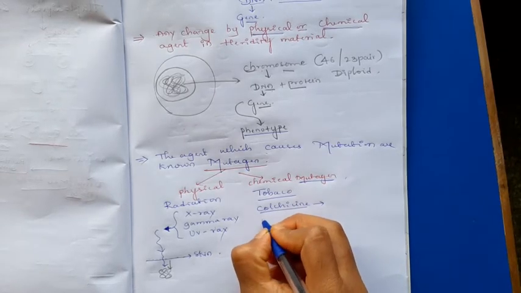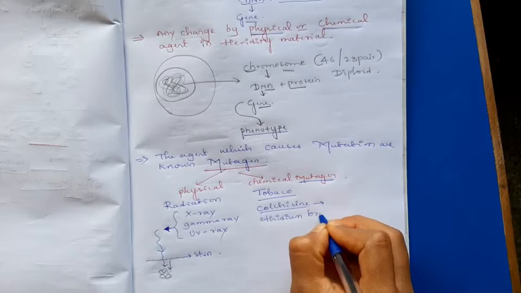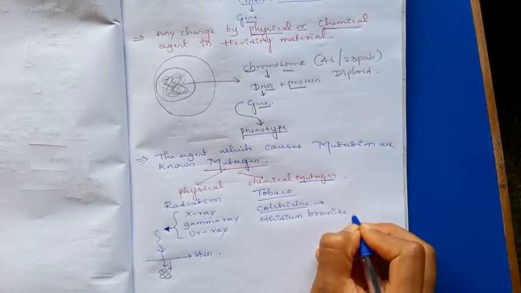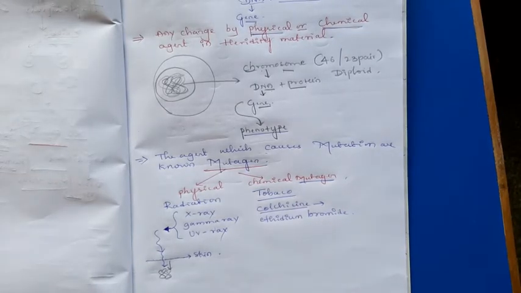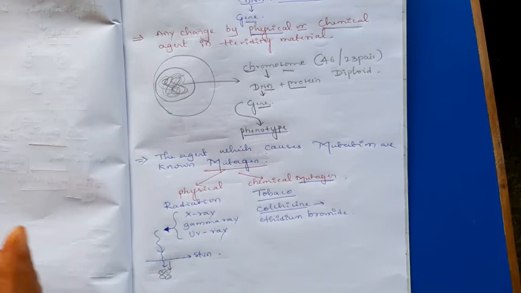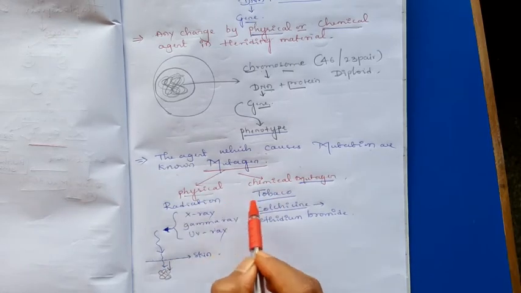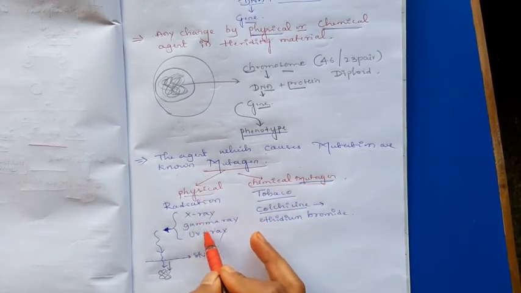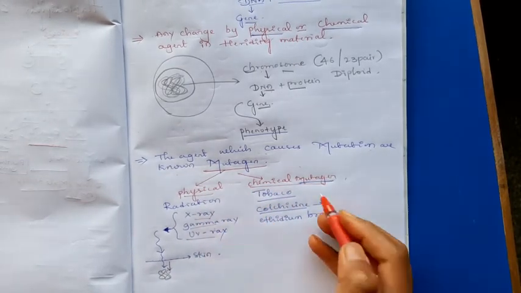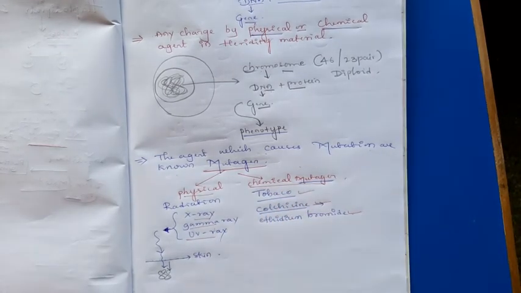Then ethidium bromide. Ethidium bromide is another type of chemical agent which causes the mutation. There are so many other examples which cause the mutation. This is enough. The agents which cause the mutation are known as the mutagens. There are two types, physical and chemical. Physical examples: X-rays, gamma rays and UV rays. Chemical examples: tobacco, colchicine and ethidium bromide.